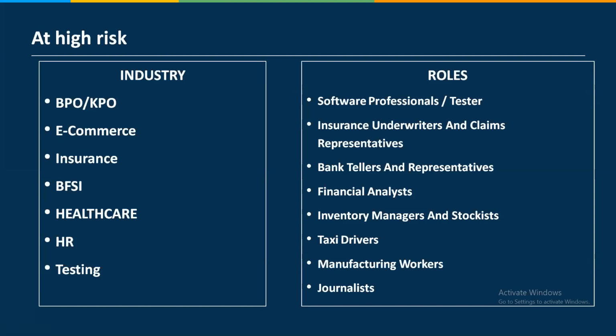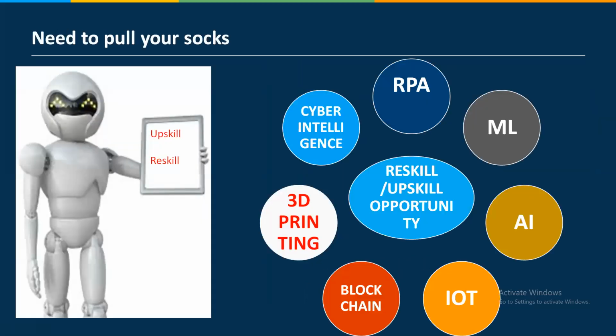As I told you, I'm working in the insurance domain, where there was one use case where 1,000 people were working. Now it has reduced to 300. 700 people have been moved to a different project, a different process. Why? Because of this reason. I'm not saying out of 10 testers, 10 software professionals, 10 HR will get replaced, but definitely out of 10, 8 people will get replaced by bot. That is a fact. So these are the industries and roles which got impacted because of RPA.